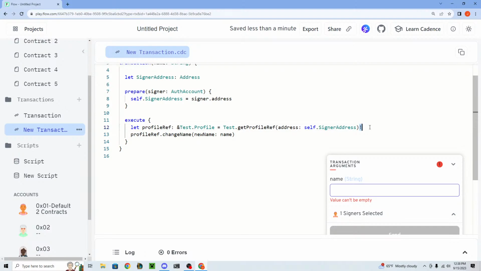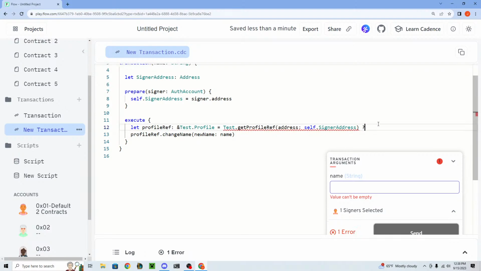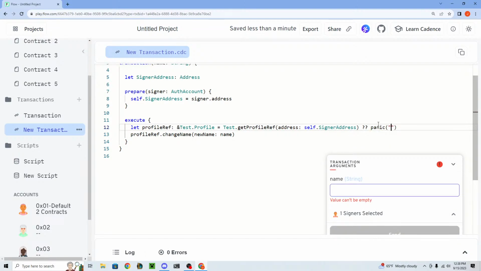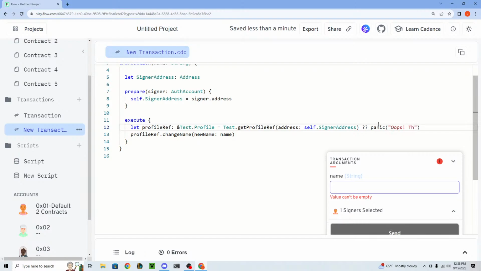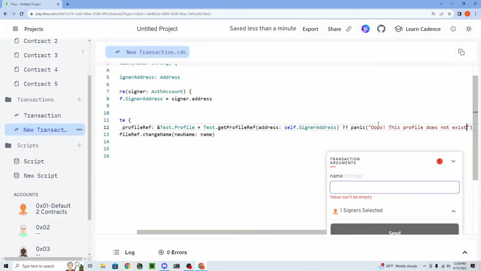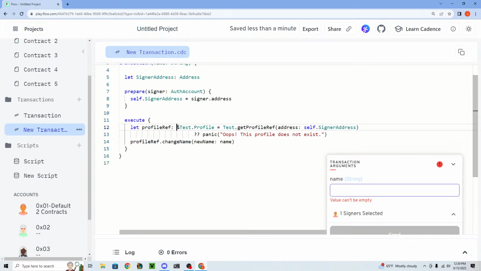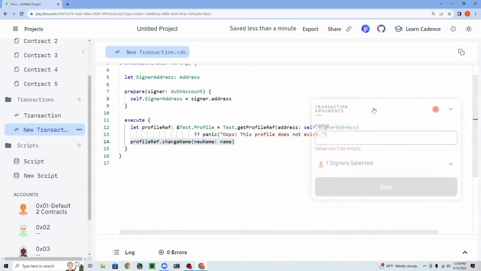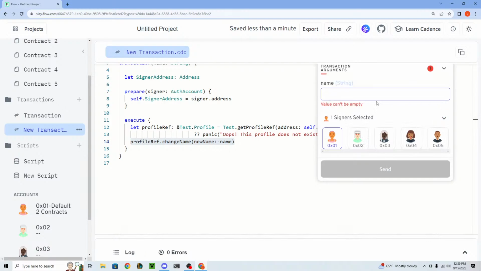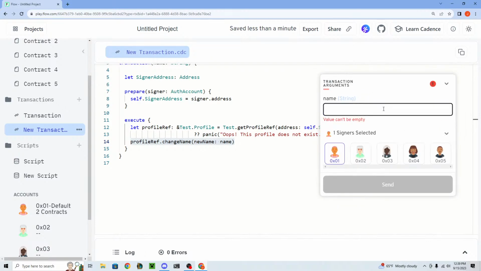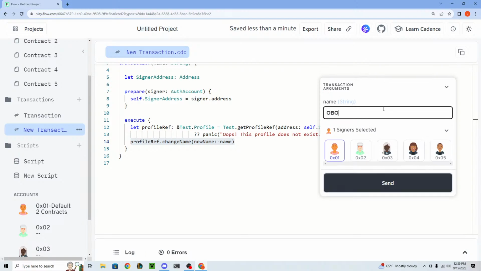Instead of putting the force unwrap operator, we can instead put the panic operator like this, and that way we can actually put a message. We can say, oops, this profile does not exist. All right, and we can space it better. So this way, we no longer have the optional type, and we're instead unwrapping the optional with the panic operator, and then calling change. So we can, yeah, I did it again. Let's change the name to OBO special. I don't know.